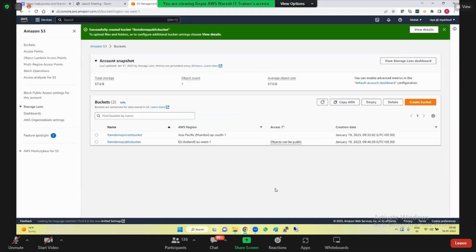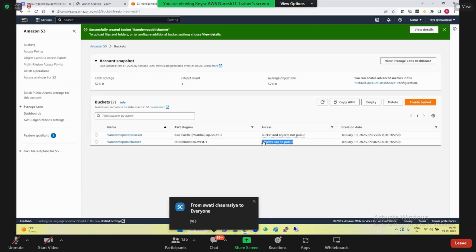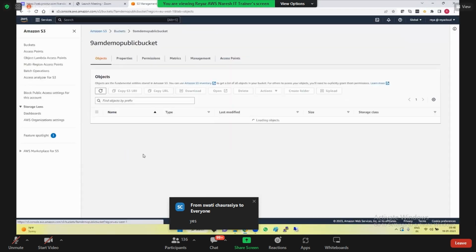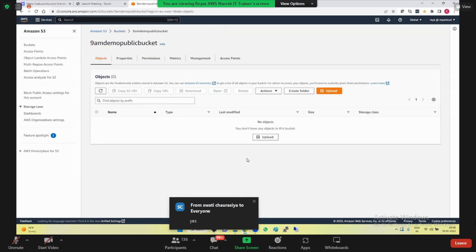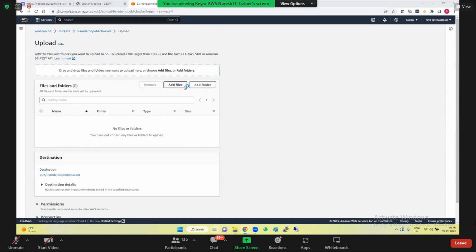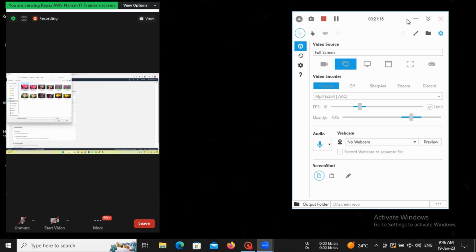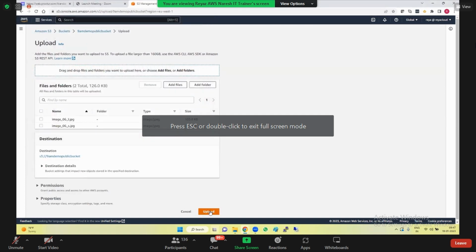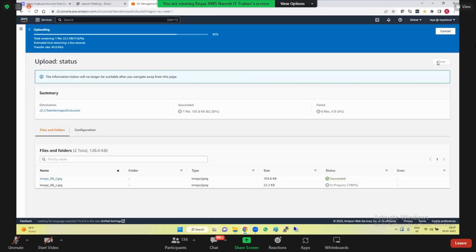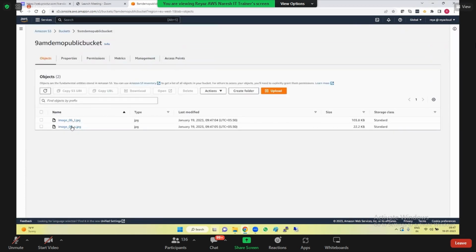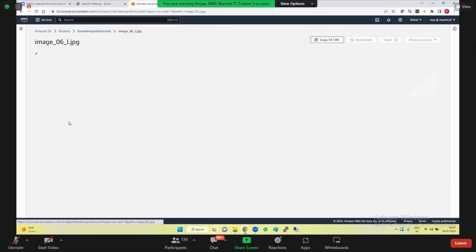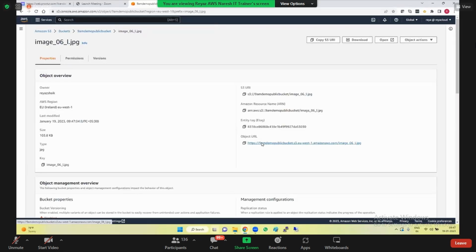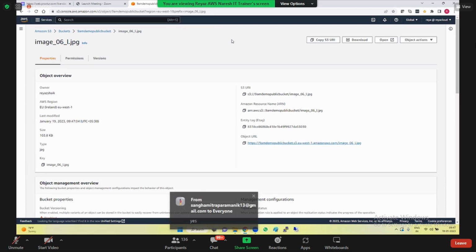See? So here it says objects can be public. So I go inside it, public bucket, and same options you have. So should we go ahead and upload some files? Yes, upload a couple of files. Okay. Click on upload. Click on close. Okay. Now this is the public bucket. I open the image and then I open the object URL. Now can you tell me, will this work? Answer is no.